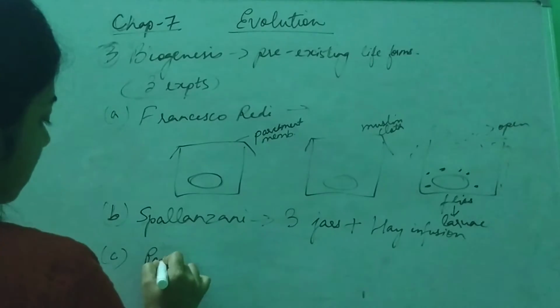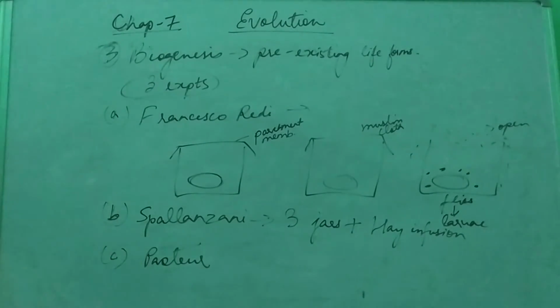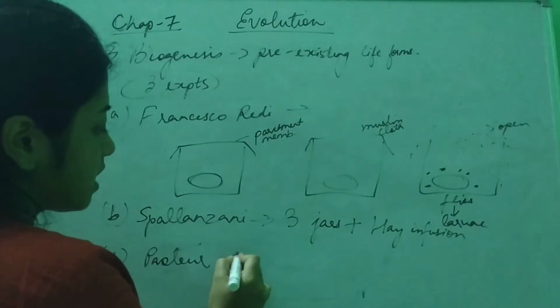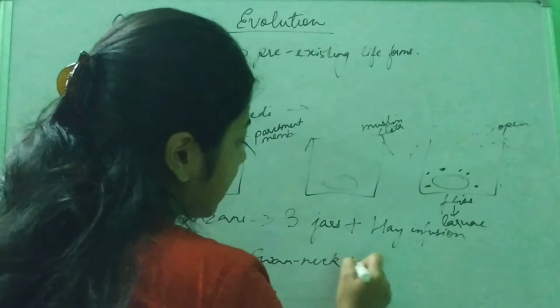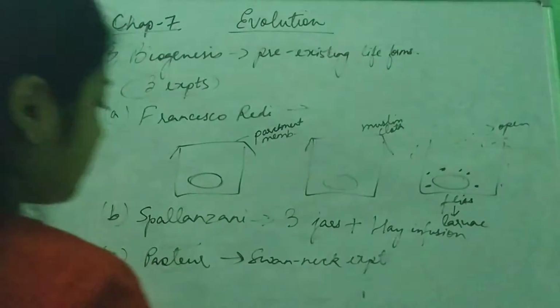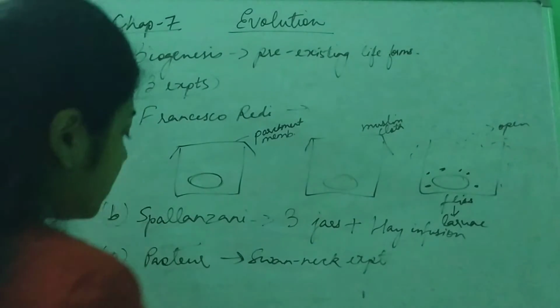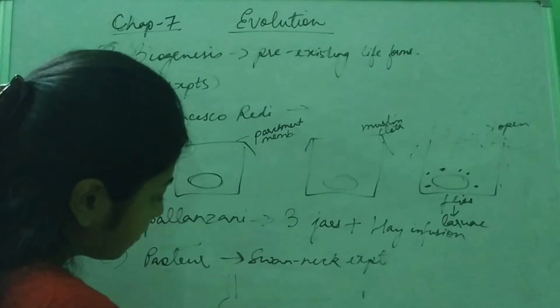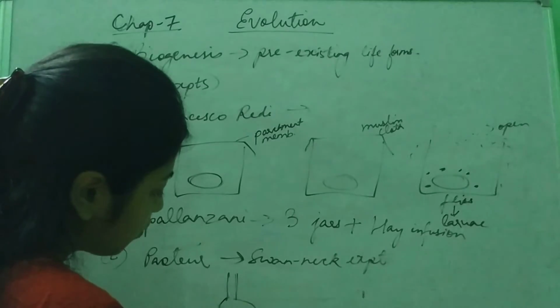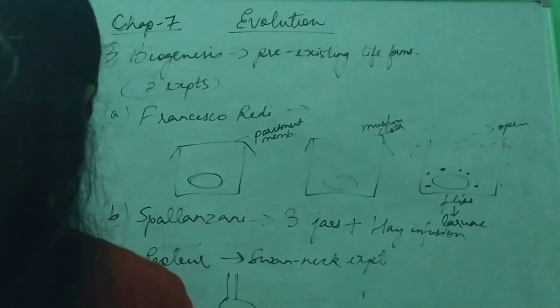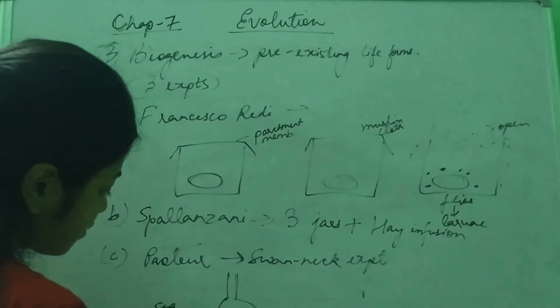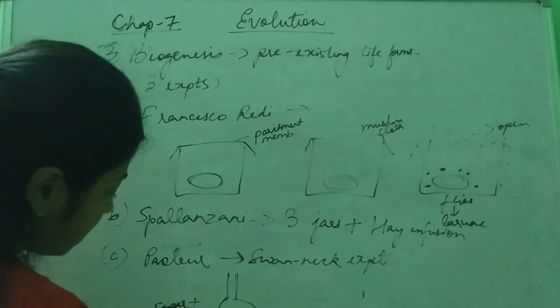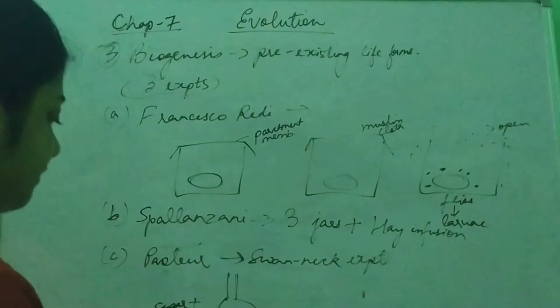Then after Spallanzani, the experiment was done by Pasteur. Pasteur's experiment is important. This comes in the exam sometimes. His experiment is the swan neck experiment. What is the swan neck experiment? He took a round bottom flask like this, where he took sugar and yeast.